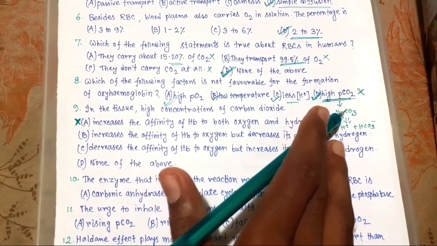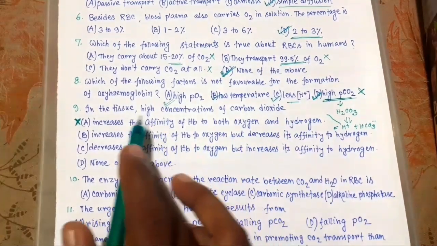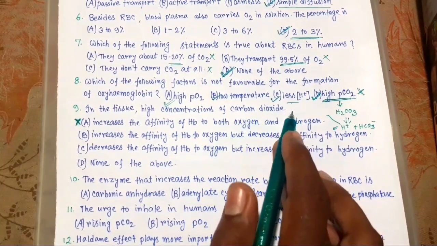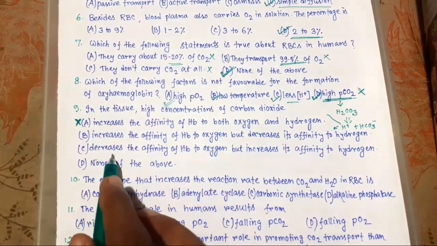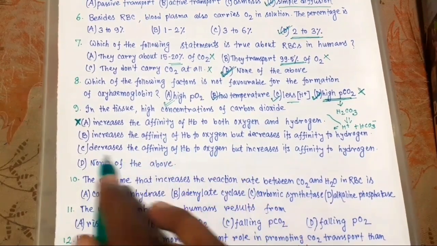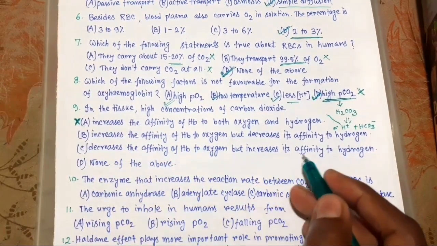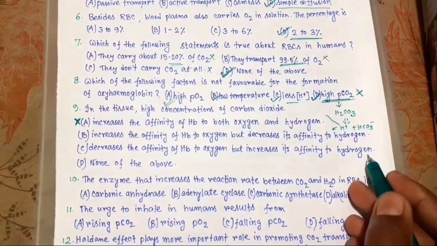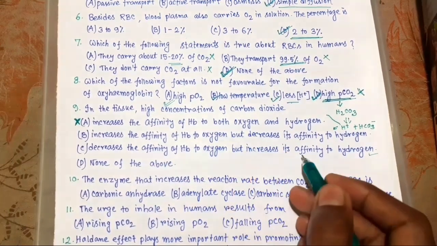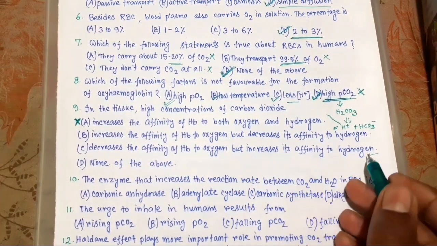So high concentrations of carbon dioxide decreases the affinity of hemoglobin to oxygen, but increases its affinity to hydrogen, because deoxygenated hemoglobin will take H plus ions.